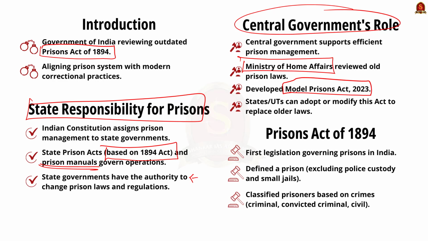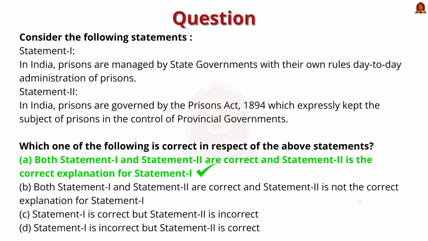Now moving on to the second statement. The Prisons Act of 1894 was the first law to manage prisons in India. It defined a prison as a jail or a place used by state governments for holding the prisoners, but not including police custody or small jails. Further, it demarcated the prisoners into three different categories according to the nature of the crime which they have performed. The three categories are criminal prisoner, convicted criminal prisoner and civil prisoner. So, statement 2 is also correct. So, the correct answer for the question is option A, that is both the statements are correct and statement 2 is the correct explanation for statement 1.